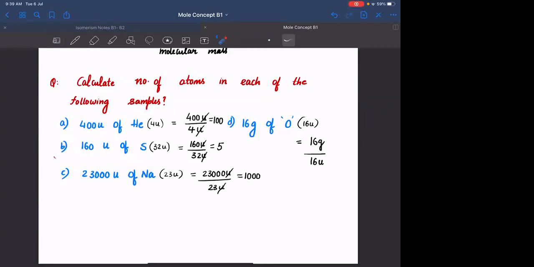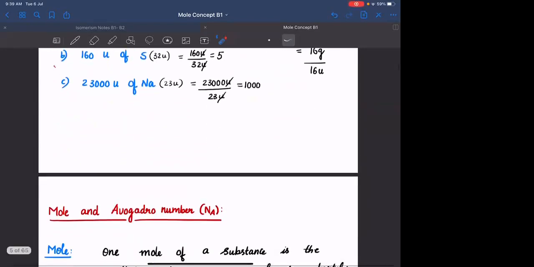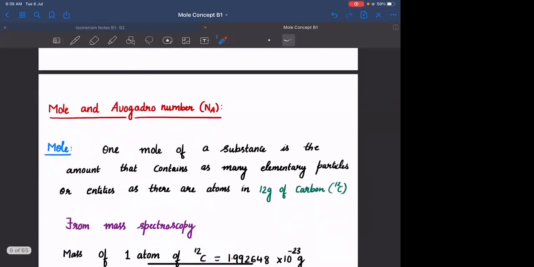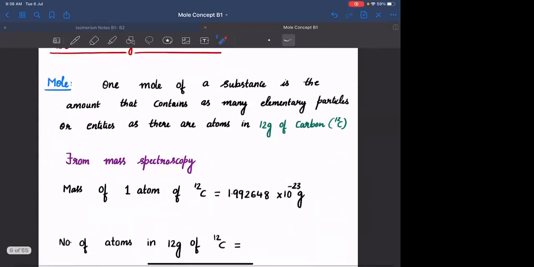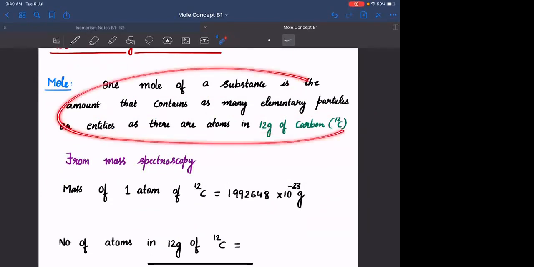First, let us go to the definition of mole. See the definition of mole. 1 mole of a substance is the amount that contains as many elementary particles or entities as there are atoms in 12 grams of carbon. Everyone try to understand the definition.